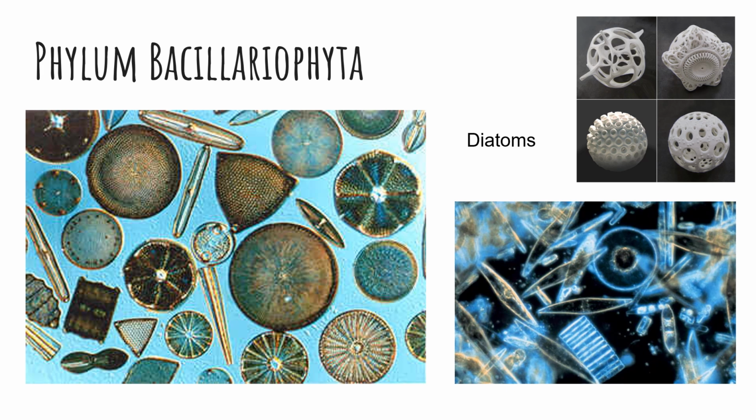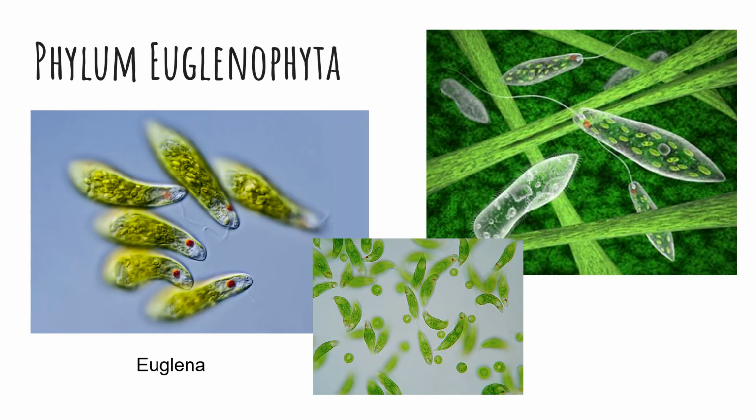Diatoms are glassy-shelled organisms that are a type of plankton. They have very pretty crystal bodies. This is phylum Bacillariophyta. Finally, phylum Euglenophyta include unicellular organisms called euglena. They are different because they are plant-like and animal-like. They are plant-like because they are autotrophic, but they are also heterotrophic and can move about with a flagellum like an animal-like protist.